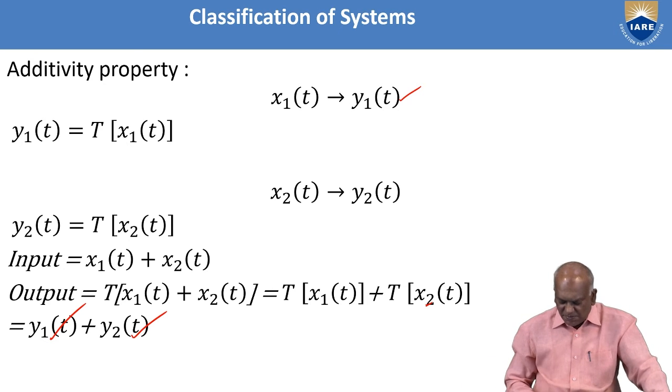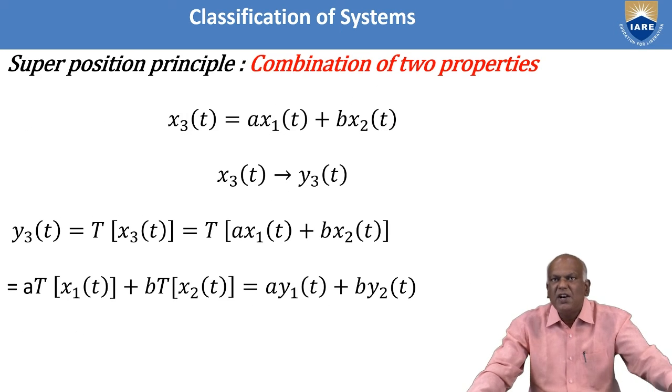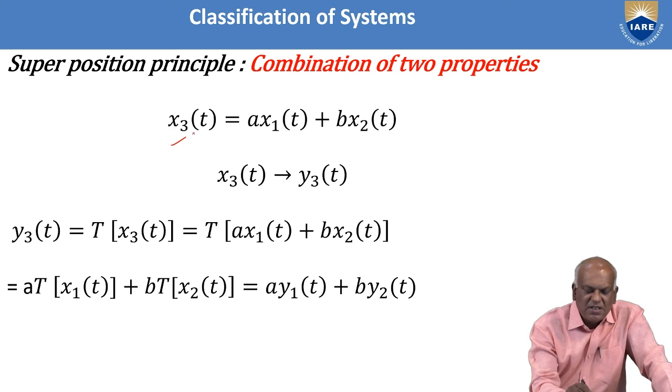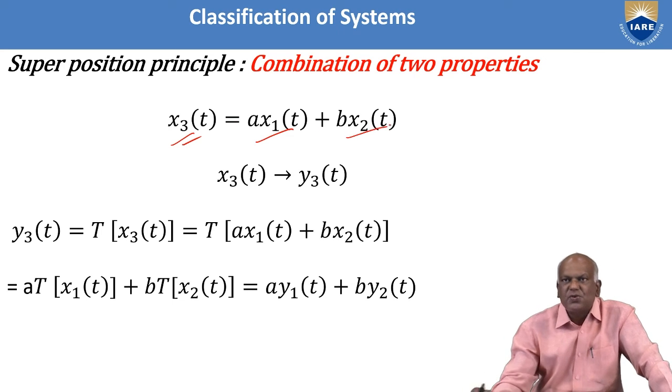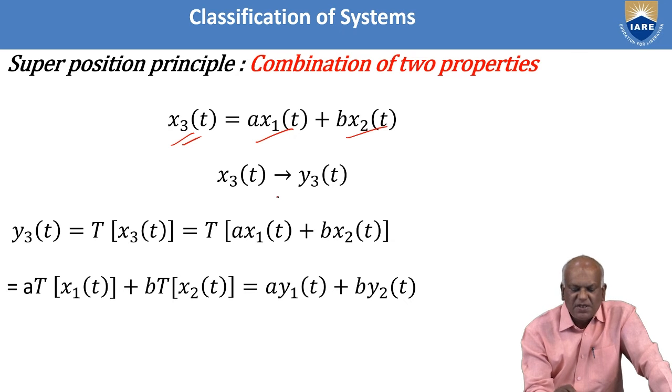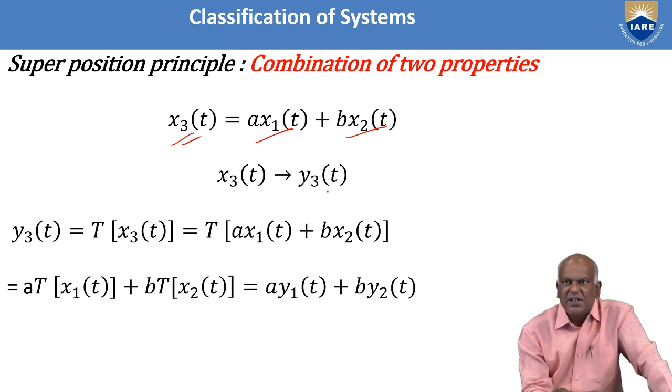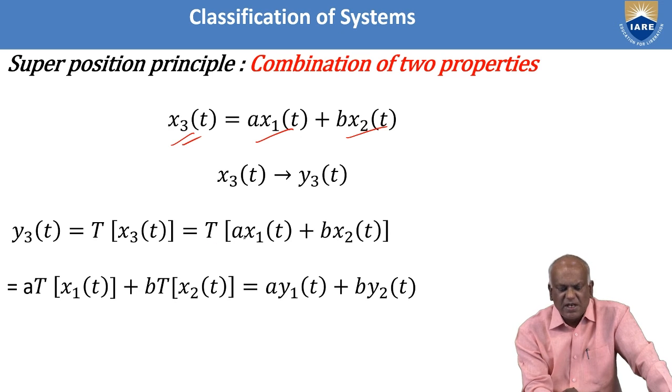Now I can combine the additivity property and the scaling property. Let us take a signal x3 of t, which is a times x1 of t plus b times x2 of t. The response of x3 of t is y3 of t, so y3 of t is the transformation of a times x1 of t plus b times x2 of t.